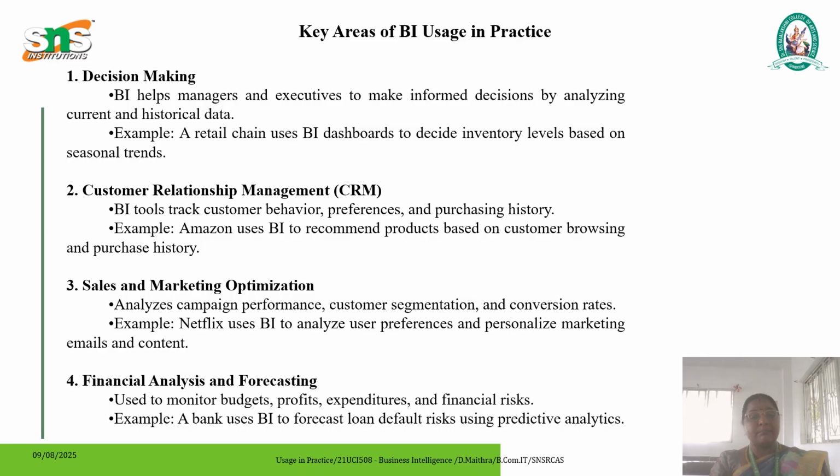The next one is sales and marketing optimization. It is mainly used to analyze the performance, and we can segregate our customers based on the conversion rate. Here they have taken Netflix as an example, how they are analyzing what the preference is, how they are preferring this email content. The next one is financial analysis and forecasting. It is mainly useful for monitoring our budget, profit, expenditure and the financial risk. For this, they have taken the example of a bank. So a bank is using BI to forecast its loans and predict defaults.